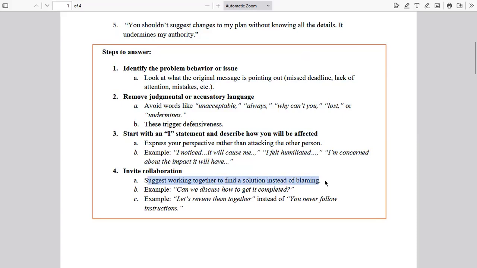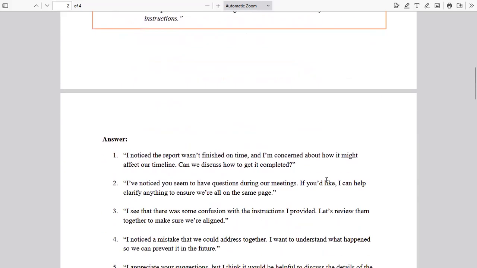Suggest working together to find a solution instead of blaming. It is not you versus I, it is we. So here, for example, can we discuss how to get it completed? This again brings a supportive tone, that I'm not blaming you or you are in trouble, but let us both of us look at what we can do.